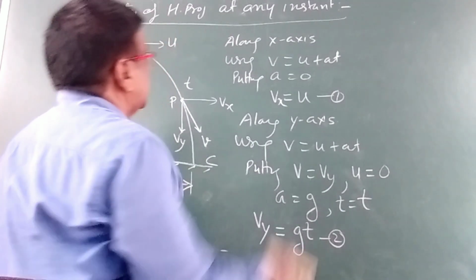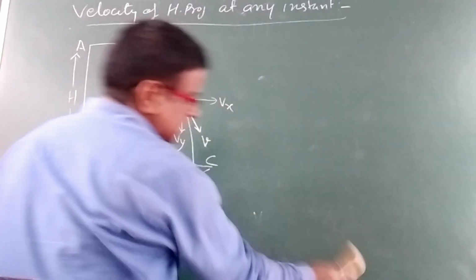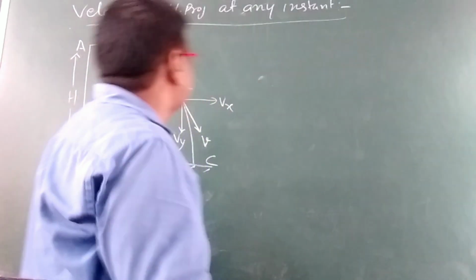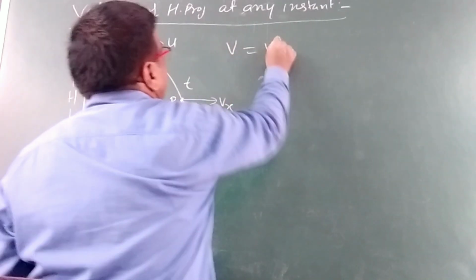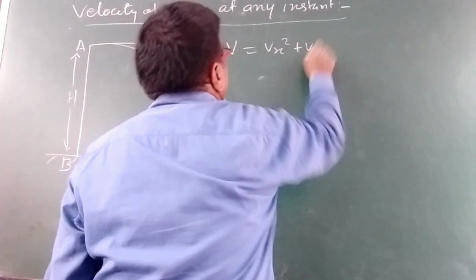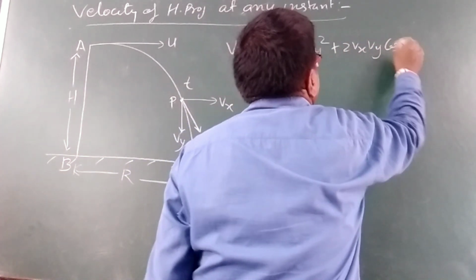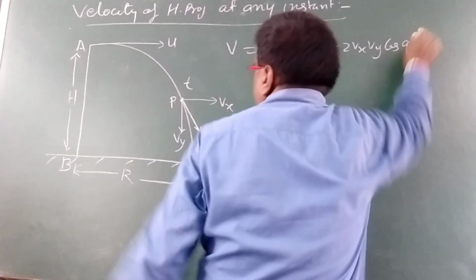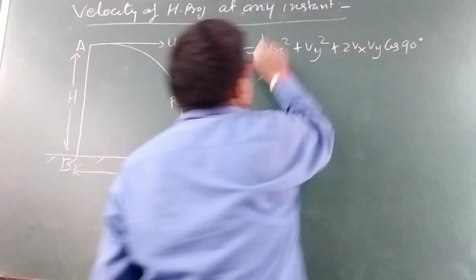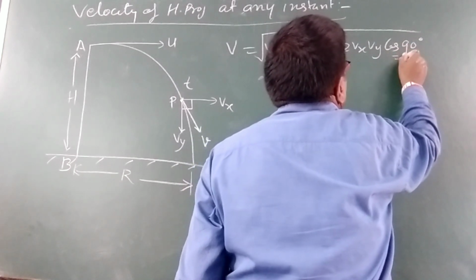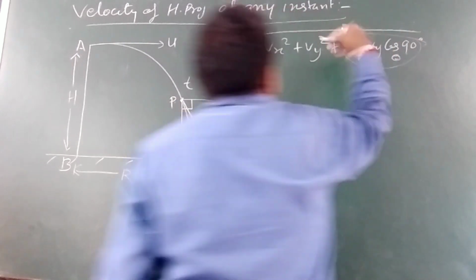Now according to vectors, to calculate the resultant of these two, V = √(Vx² + Vy² + 2VxVy cos 90°). Here the angle between these two is 90 degrees, so cos 90° is 0, and this term vanishes.